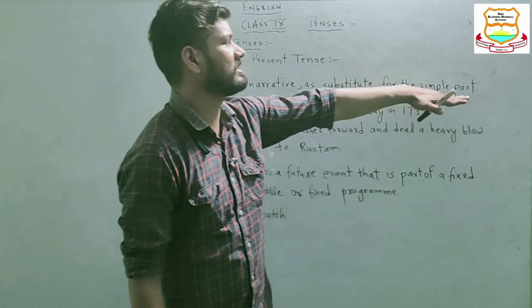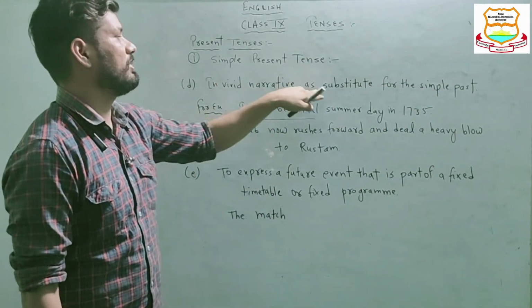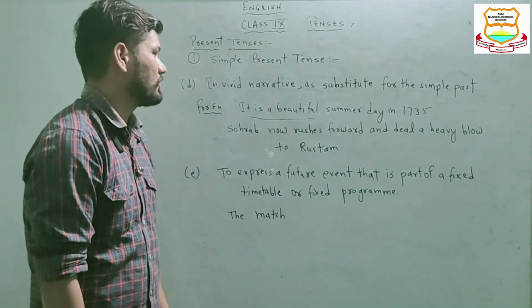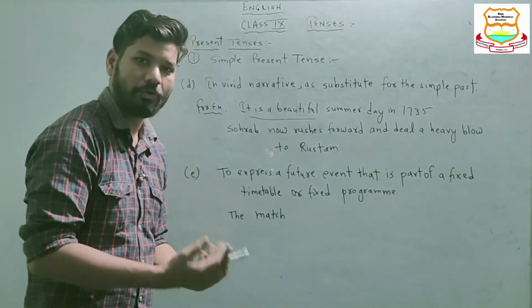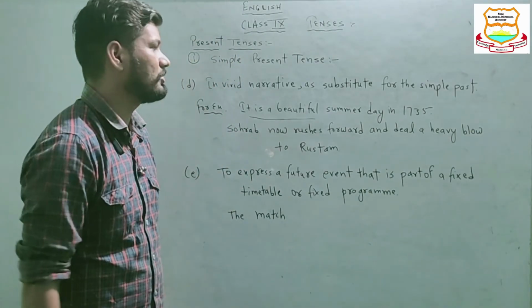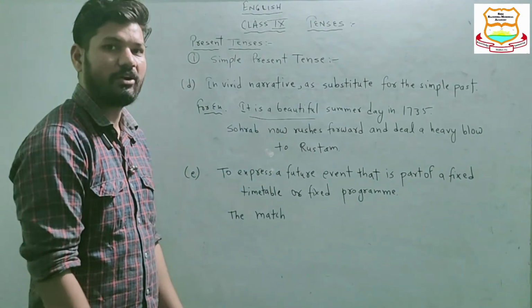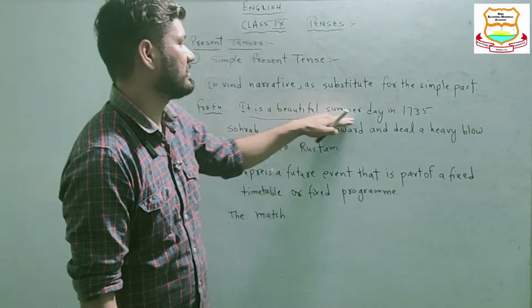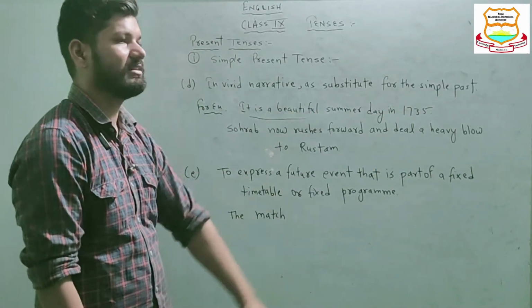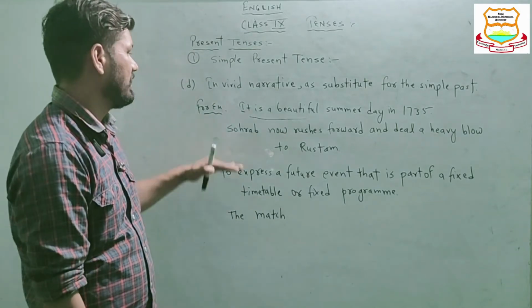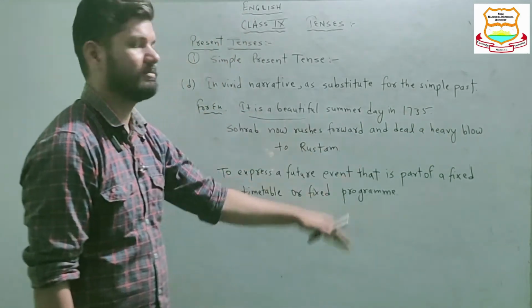So for the simple past in narrative we can use simple present tense as a substitute. So "It is a beautiful summer day in 1735." Although we are telling about a past story or event, this sentence remains in the sense of simple present tense. Likewise, "Sorab now rushes forward and deals a heavy blow to Rustam."